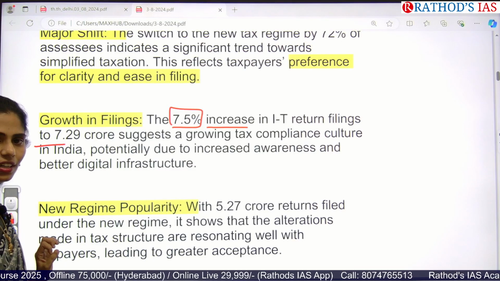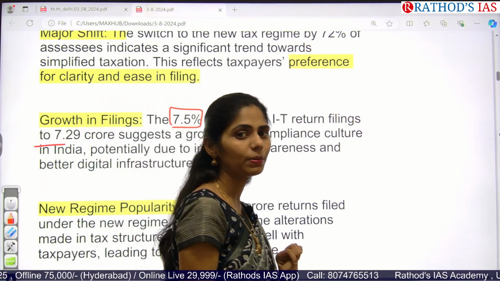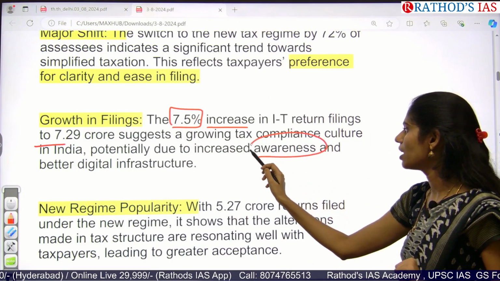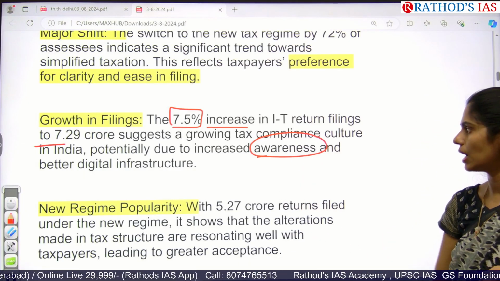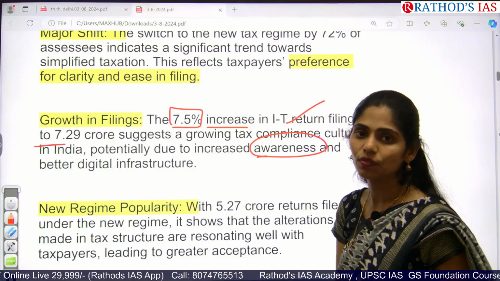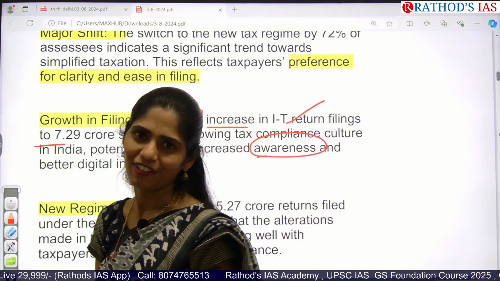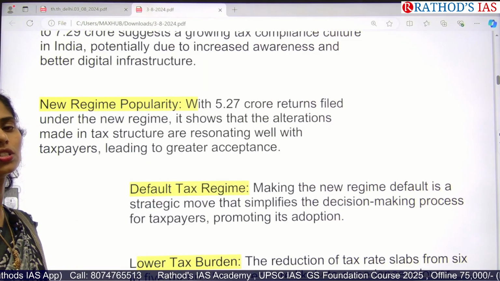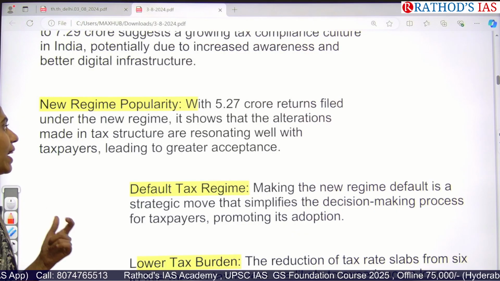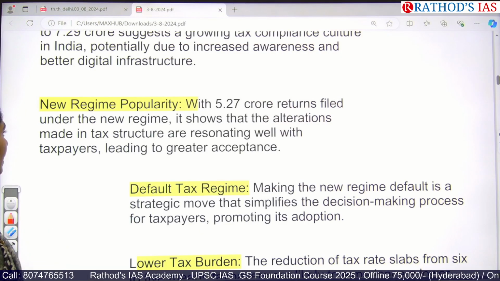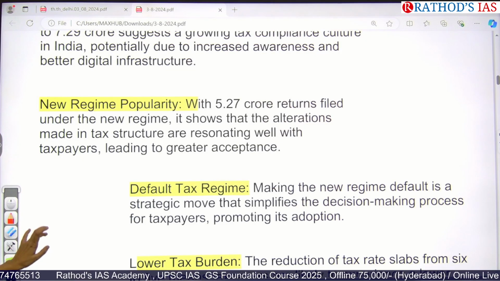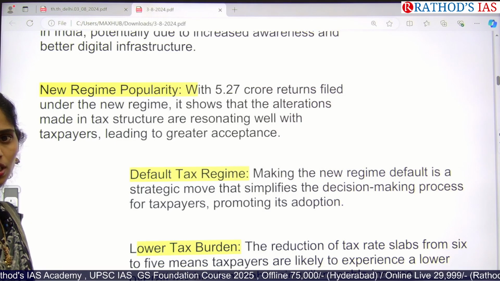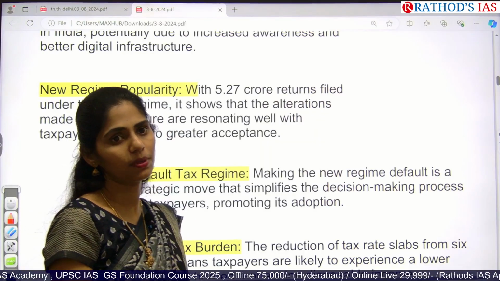Why did 7.5% more people file? There are two reasons. First, there is increased awareness about tax filing and compliance, and especially because of better infrastructure, more people are filing income tax. And the new regime's popularity has also increased, because the first time we introduced it, 5.27 crore people filed their returns using the new regime. So we can see that we need simplification, and we need to alter our tax regime so that there is greater acceptance.